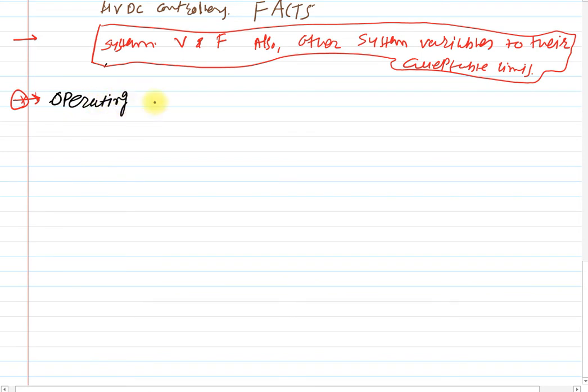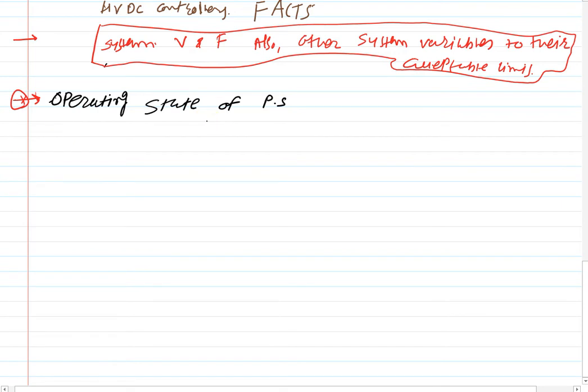Operating state of power system. Clear? Different operating states of power system. So yes, operating states of power system and control strategies.